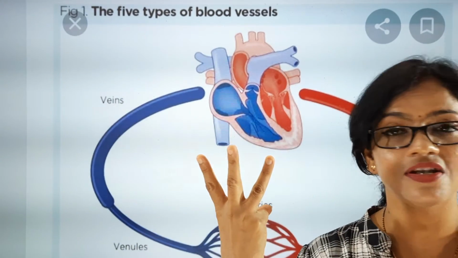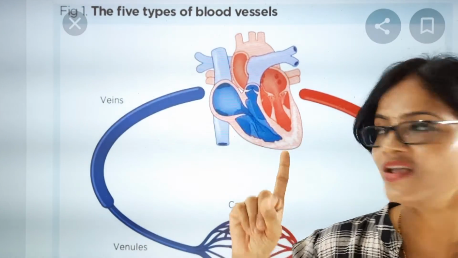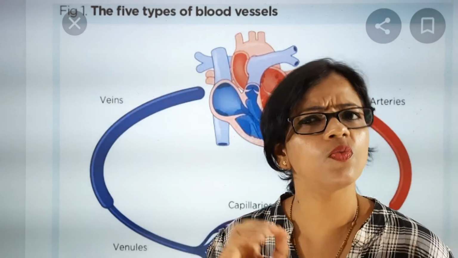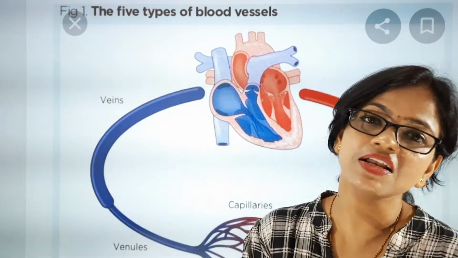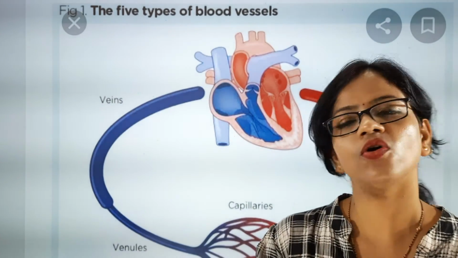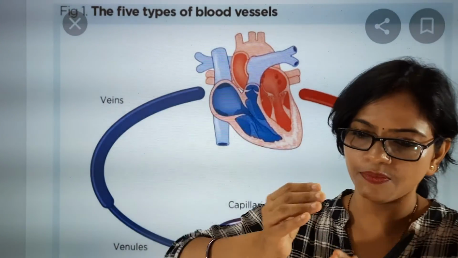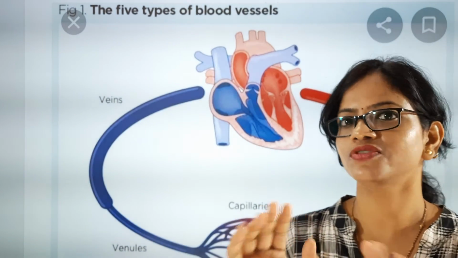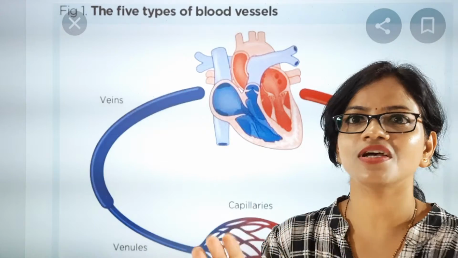Now we have studied three different types of blood vessels: arteries, capillaries, which are thin walled, and then veins. What are the qualities of veins? Veins have valves. What is the function of valves? Since the blood moves very slowly in veins, veins need some doors. The valves are like doors.